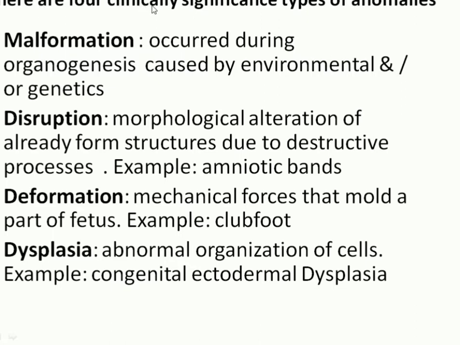Four clinically significant types of anomaly. Malformation occurs during organogenesis, caused by environmental factors or genetic factors, or both. Disruption: morphological alteration of an already formed structure due to a destructive process. For example, amniotic band. So part of the already formed structure of the embryo or fetus is scarred due to the